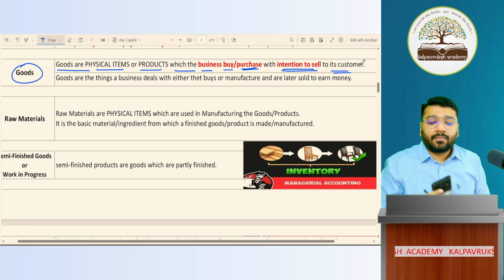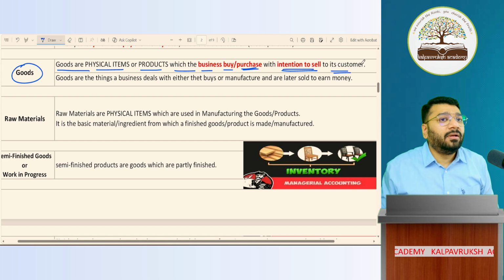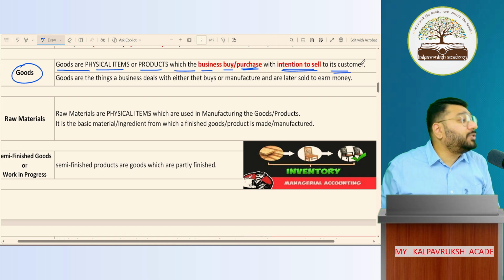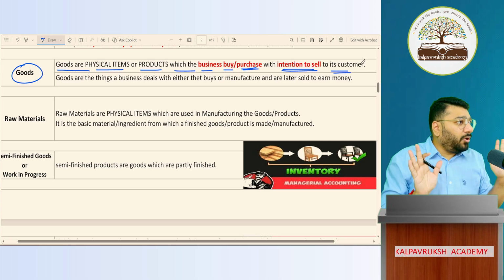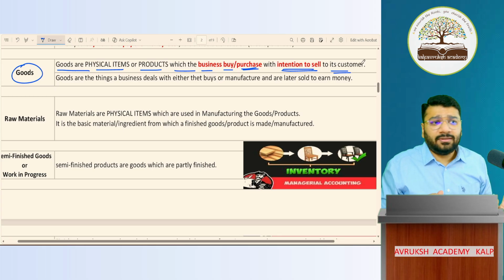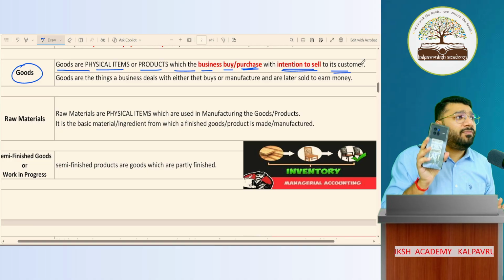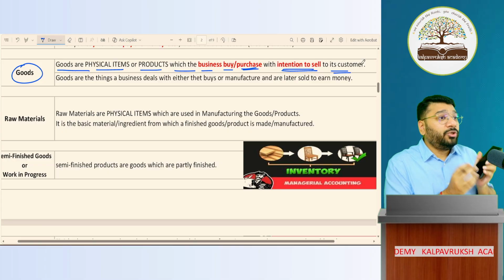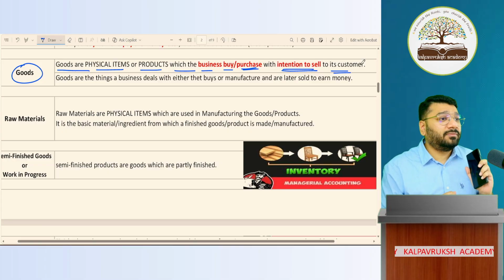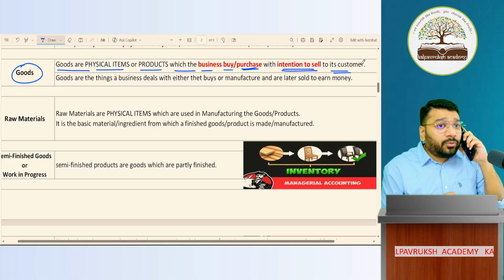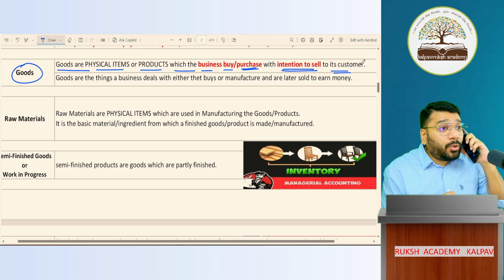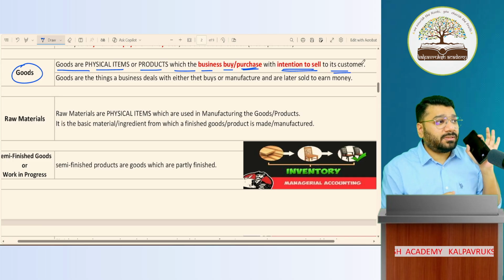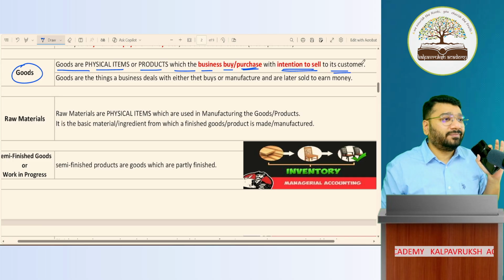Okay. I'm in the business of providing coaching. I'm providing coaching only, no? Yes. I'm buying a mobile phone to use it for my business. Using this mobile phone, I'll talk to my students. I'll do counseling to them. I'll do doubt clarification. I'll handle inquiries using it for the business. Can I call this goods?